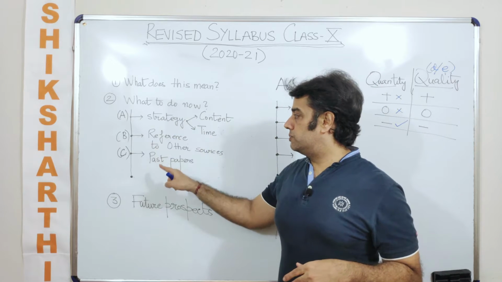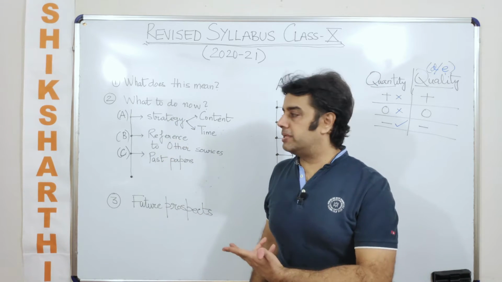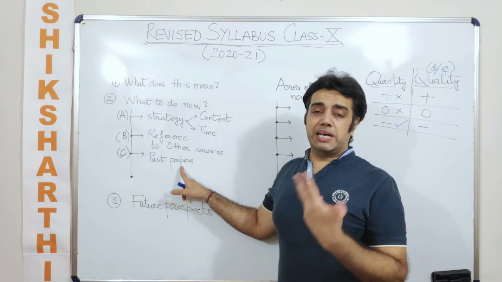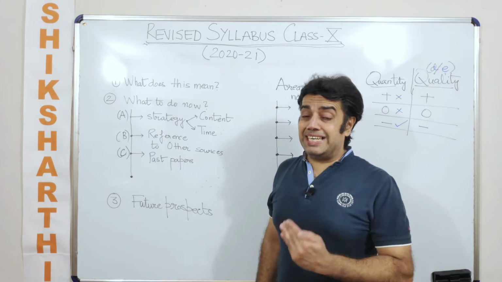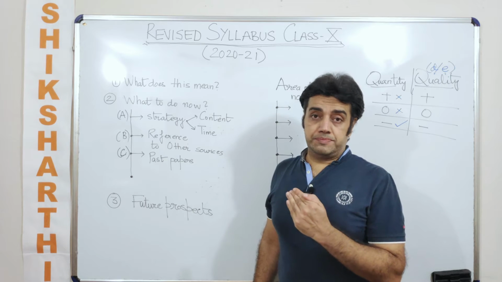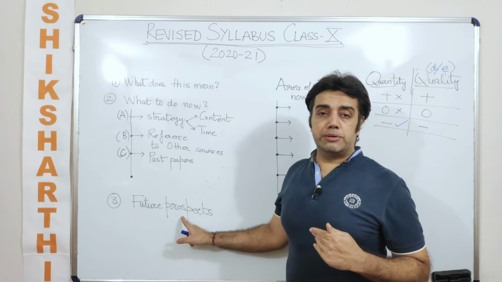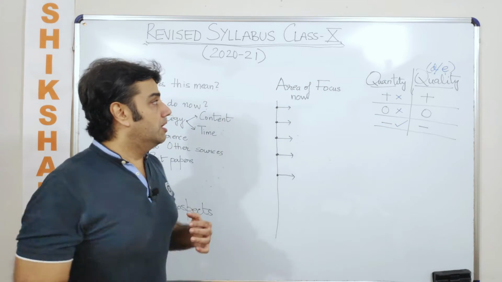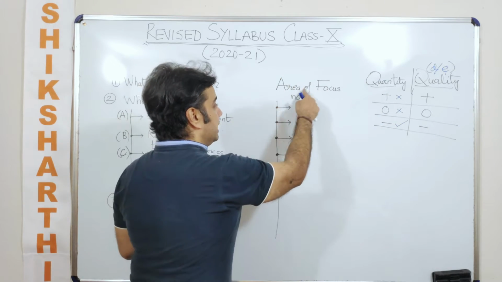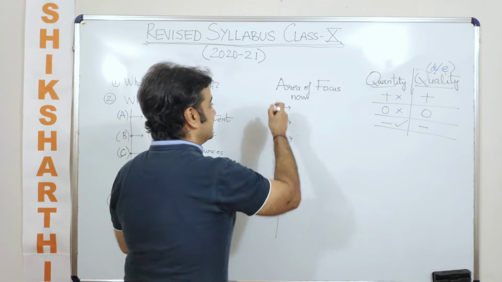What is the strategy? Are we referring to other study materials or not? Are we referring to past papers? Then we'll talk about the future prospects of the decrease in the syllabus, and this is rather important. Now, point number 2, what to do now: we will be talking about the area of focus simultaneously.